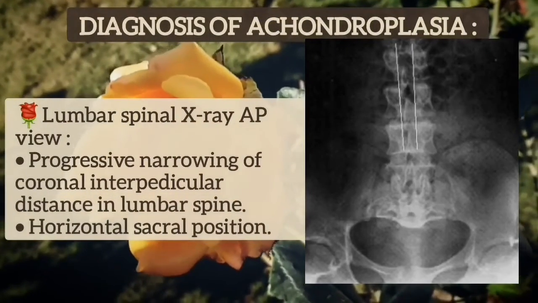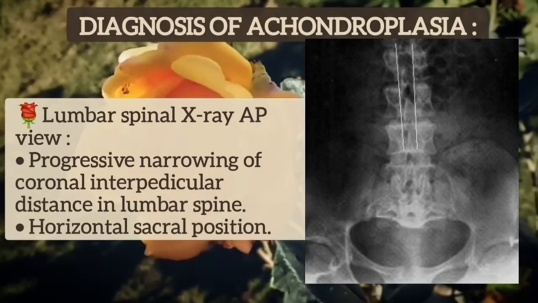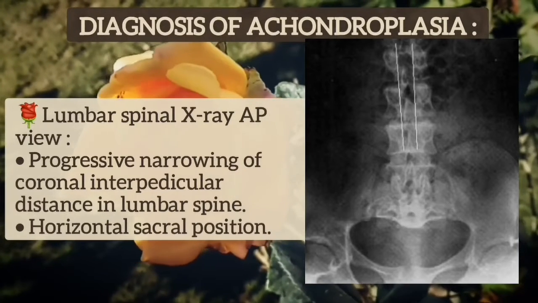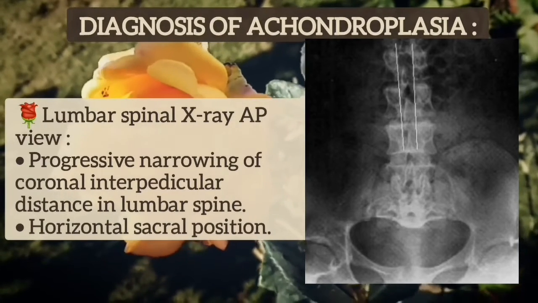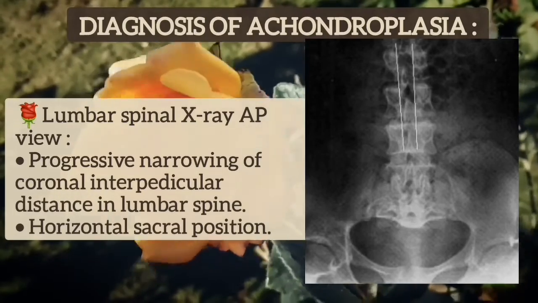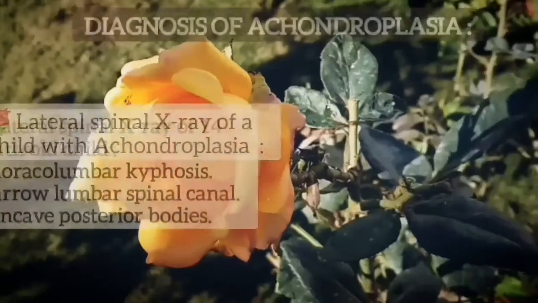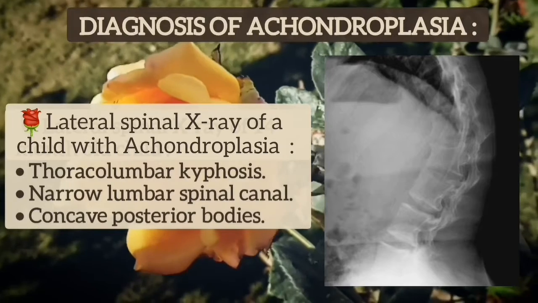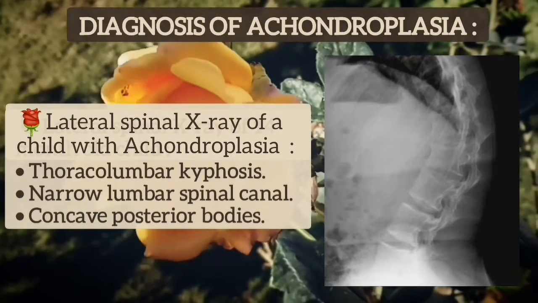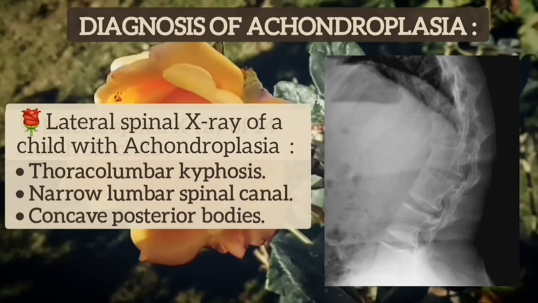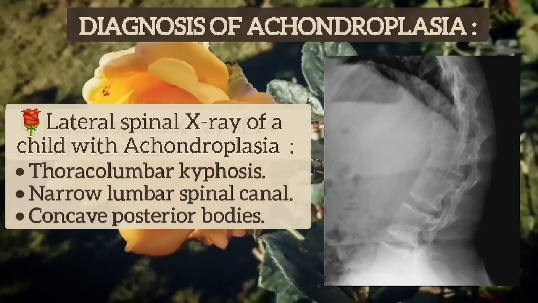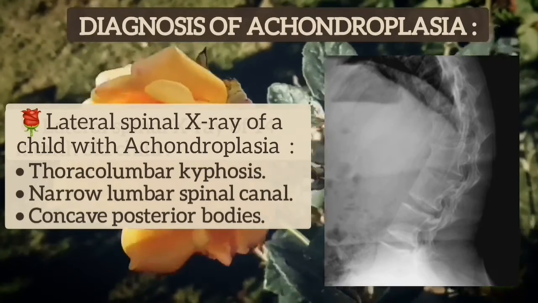Lumbar spinal X-ray, anteroposterior view, showing progressive narrowing of the coronal interpedicular distance in the lumbar spine, and there is a horizontal sacral position. Lateral spinal X-ray of a child with achondroplasia shows thoracolumbar kyphosis, narrow lumbar spinal canal, and concave posterior vertebral bodies.